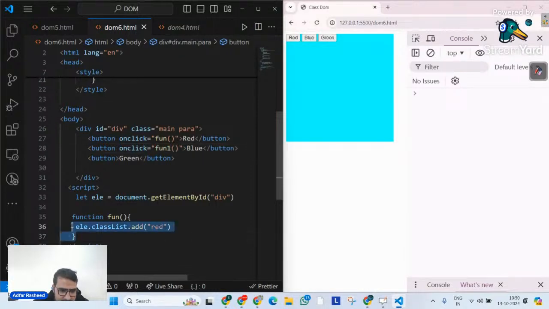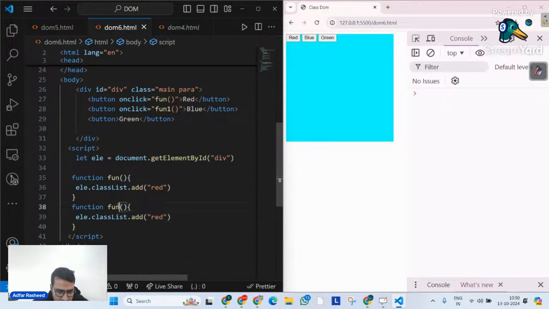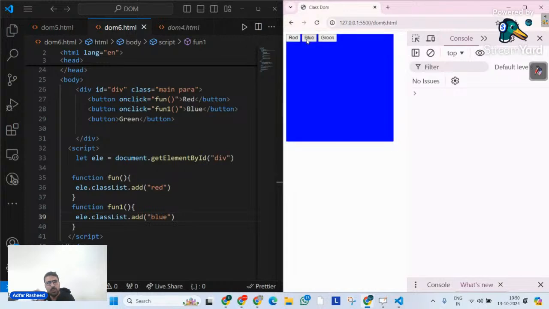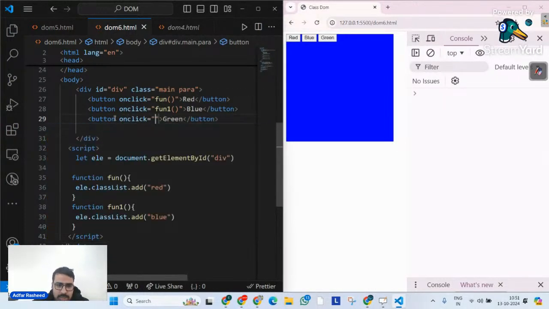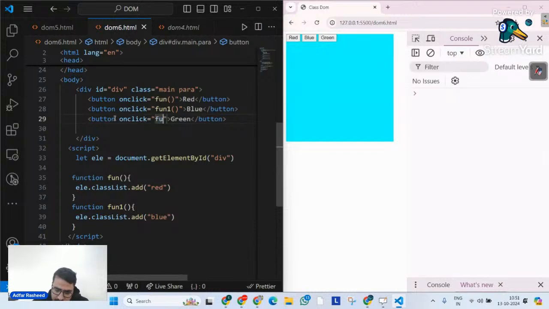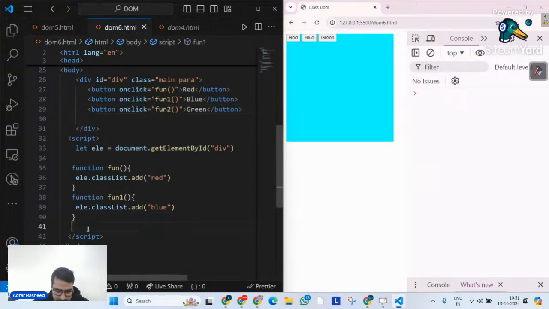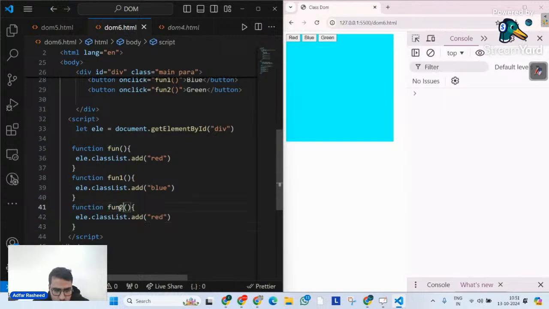And let me define the same function again, but let me change the name over here with fun1, and I will simply go make it blue. And now when I click on red, it is making it red. When I click on blue, it's making it blue. Very good. In a similar way, I will simply go there and on click, I will tell it to call this fun2 function. And let me define the same function here with fun2, and I will simply put green over here.